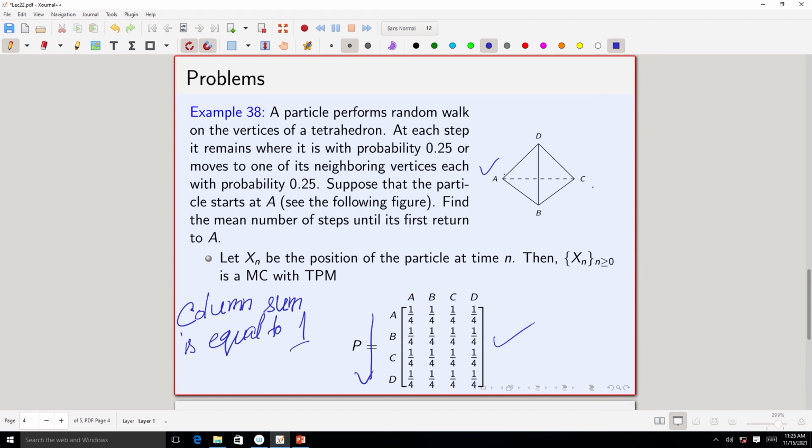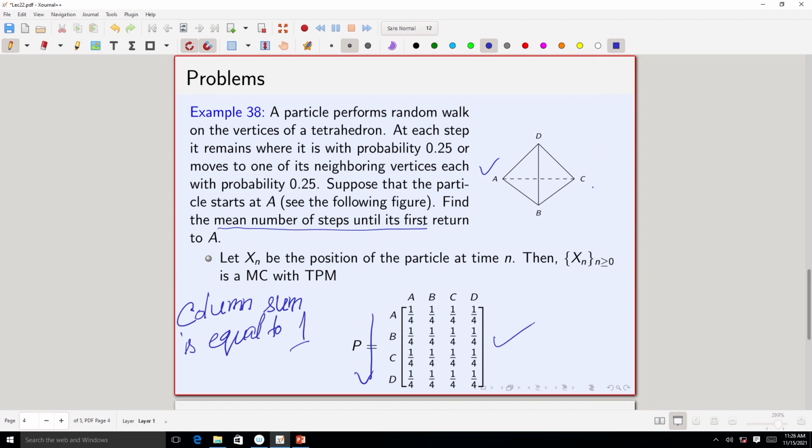Fine. Okay. But remember, what are we trying to find? We are trying to find the mean number of steps. So, you are starting from A, and you are trying to find the mean number of steps until its first return to A. Now, we know that the mean of the first passage time, or the first return time, and the stationary distribution are connected. If you are in an irreducible finite state Markov chain, then the stationary distribution is given by 1 over E_i[T_i]. So, if we are interested in finding the expectation of the mean return time, we can just find the stationary distribution, and that will be it.